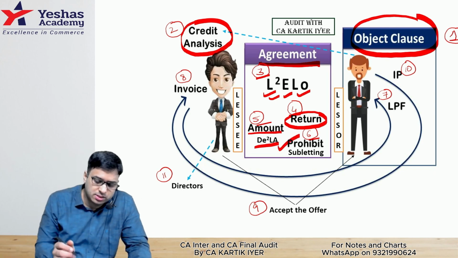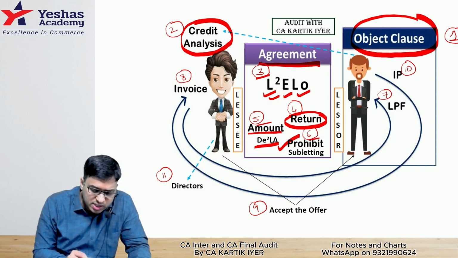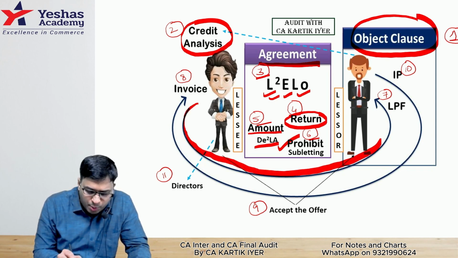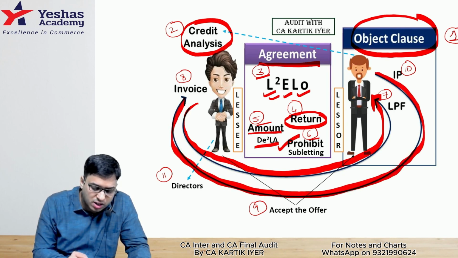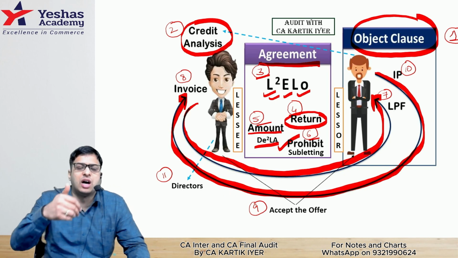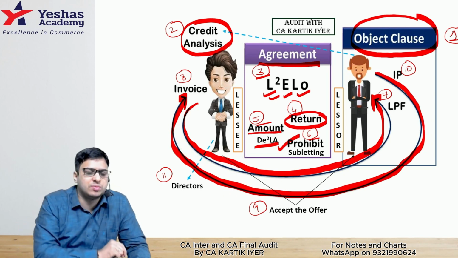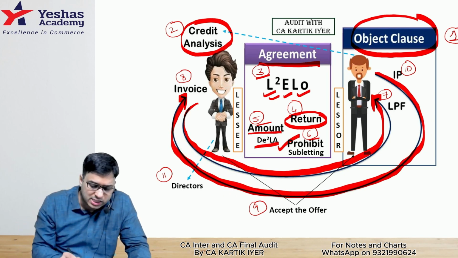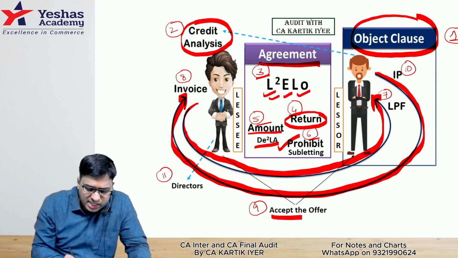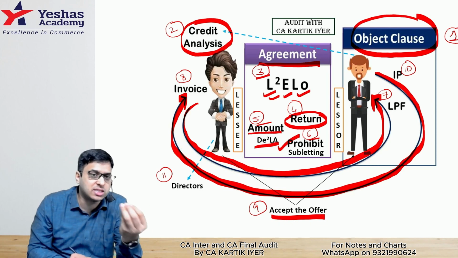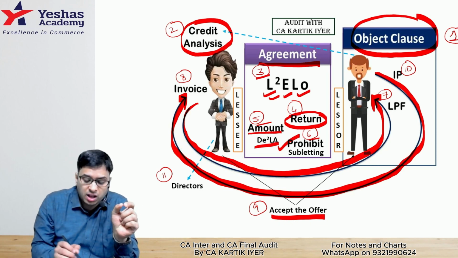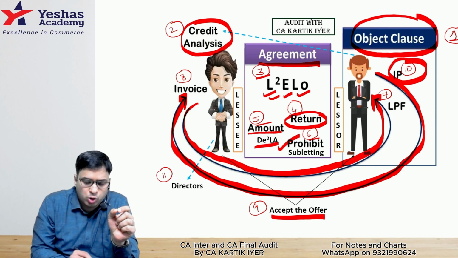Okay. Next, sir, the lessee, if it is interested, he will send the lease proposal form. The lessor, if he is also interested, then he must have given the approval. So we'll check the invoice, whether invoice is there in place or not. Next, if the lessor and lessee agree with each other, they'll accept the offer and hence an agreement will be there in place. Remember, the asset is still of the lessor, so lessor's auditor will be worried whether insurance policy is taken or not on the asset.